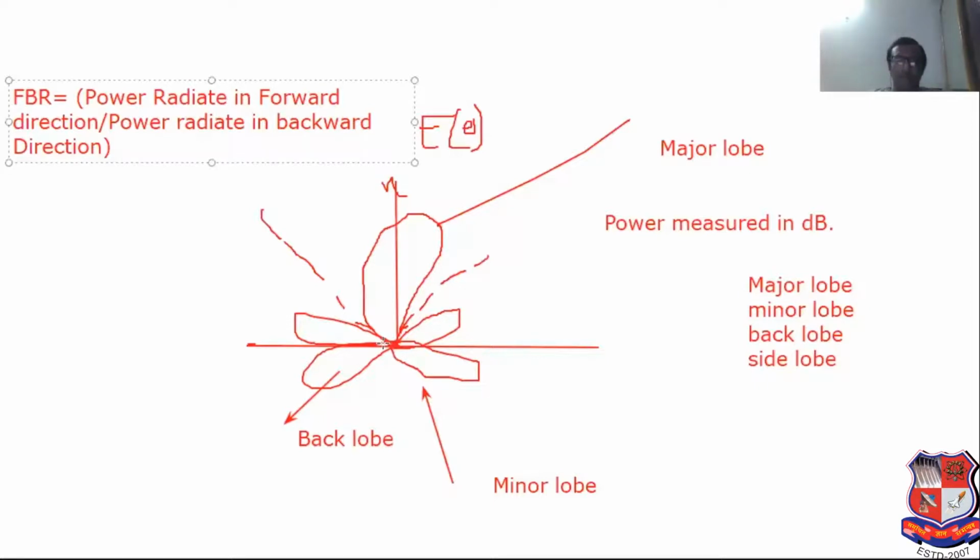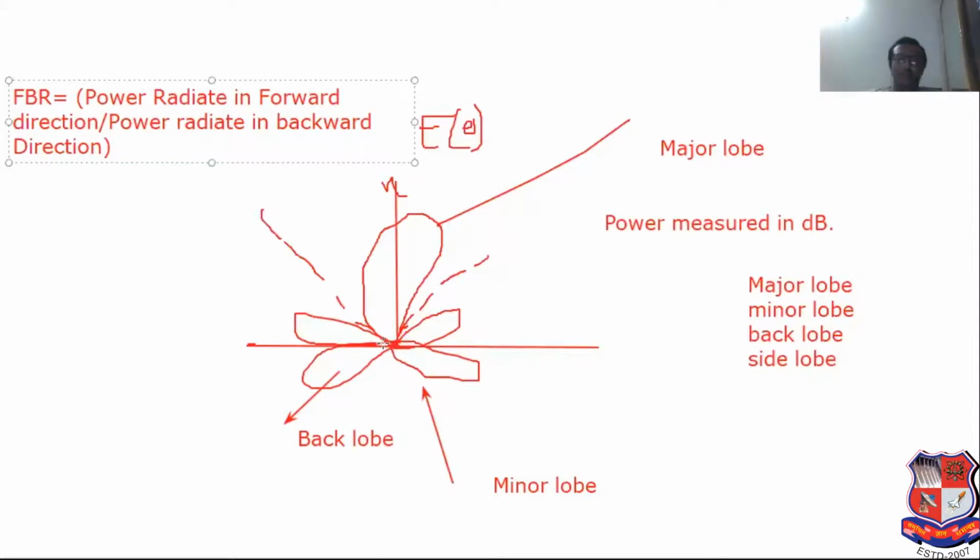So two types of basic pattern: field pattern and power pattern. And types of radiation pattern: omnidirectional, isotropic, and directional. Already explained, directional pattern means what? Radiate the power in specific direction. Null means what? 0 degree radiation. Four types of lobe: major lobe means power radiated in maximum direction. Side lobe means any direction with respect to major lobe. Back lobe, already discussed.